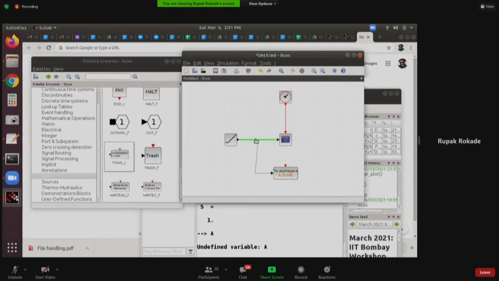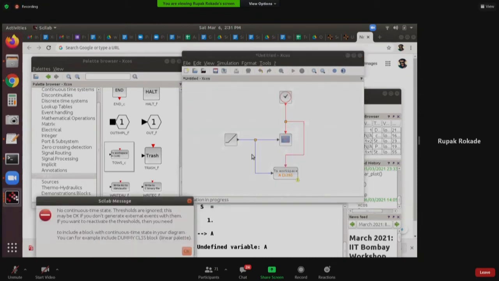I want this ramp data to be made available in the workspace. I'm clicking wherever I want to use line bends. Every time I want to bend, I use the left click button to make a bend. So that's it. Now if I execute, let's see what happens.